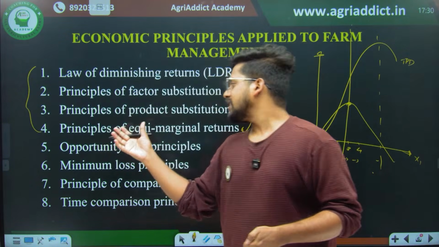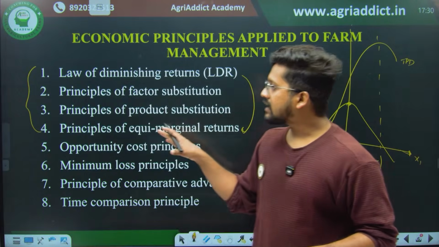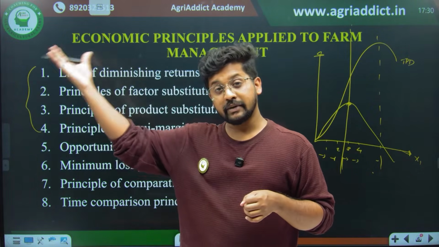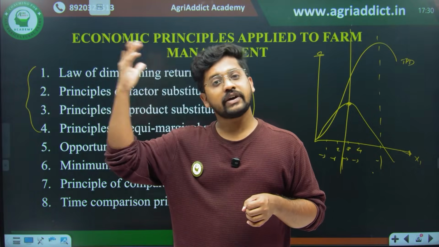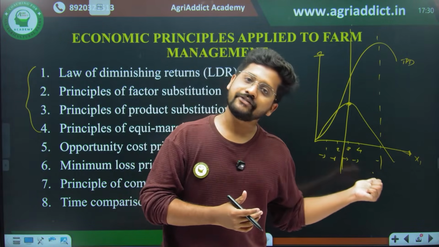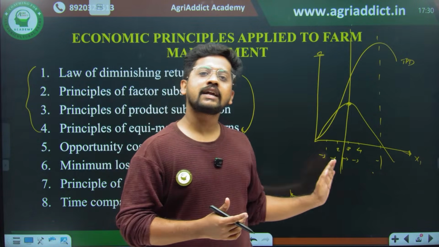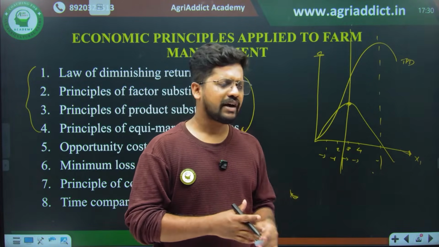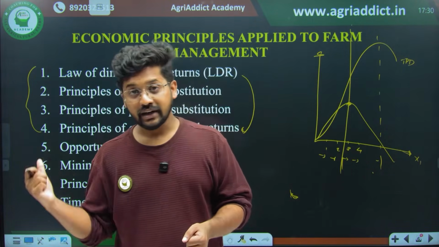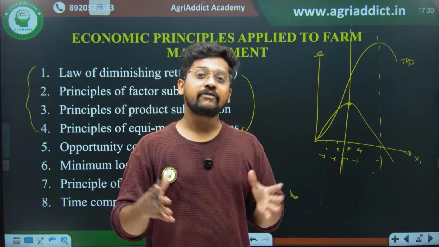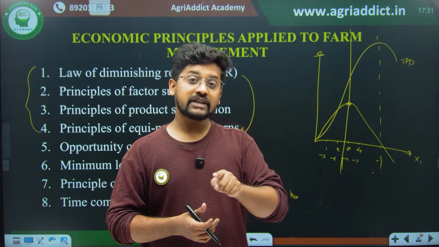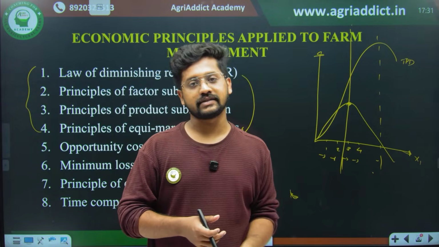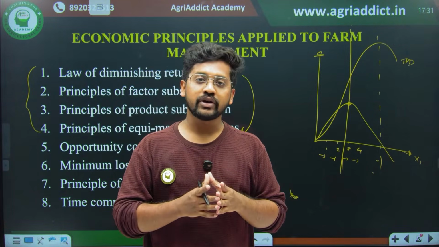So equimarginal utility is where we are trying to keep the resources limited. Here in the law of diminishing marginal utility, we had an infinite number of resources. Here also we had infinite resources. That's why we are experimenting with each successive increase in the variable resource. You have an ample number of resources here, but right now we have limited resources. When we have limited resources, and we have to allocate these limited resources to different things, then how are we going to allocate them?